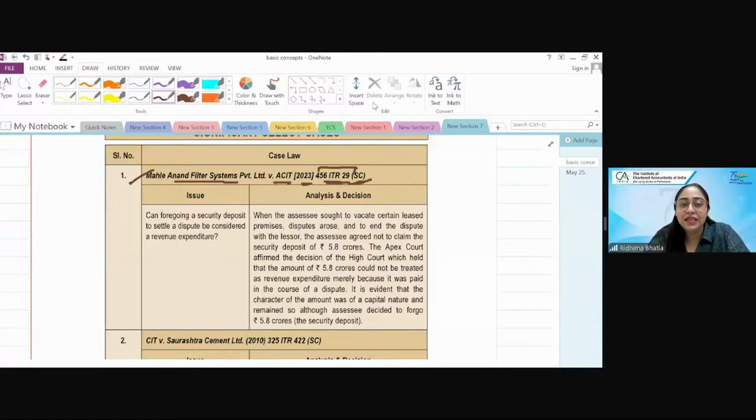For chapters like TDS, for chapters like PGBP, for chapters like assessment or penalties, sections are important to remember. Sections and their relevance are very, very important. Okay, so do not think that you won't remember the sections. How will you remember the sections? So many sections. Write it down. Section A, this is it. Paste it on a wall where you see it every day.